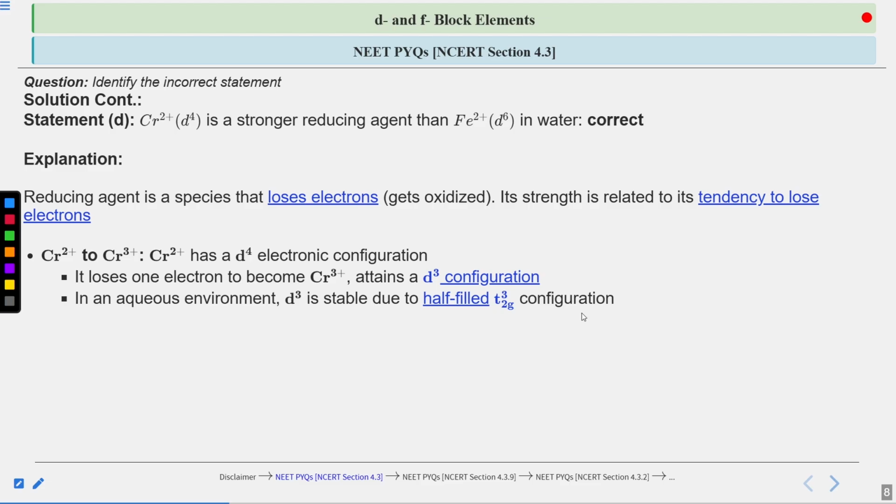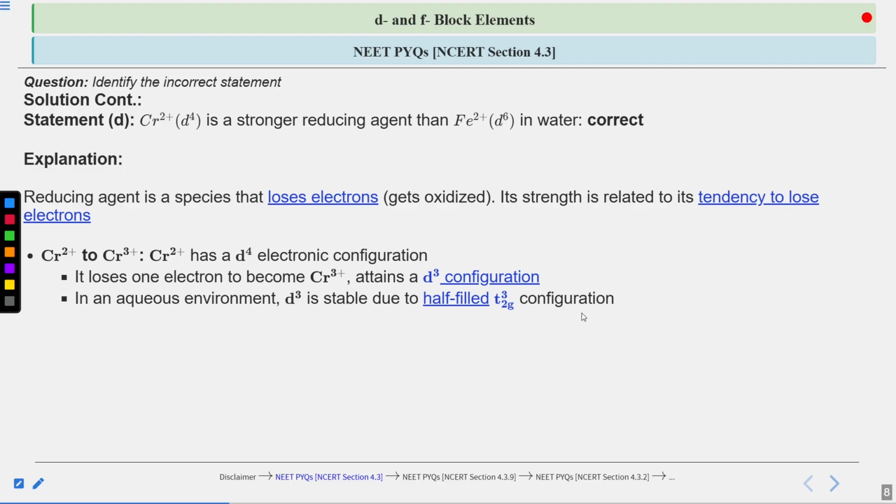So t2g3 is the configuration attained by the d electrons when the d-d transition happens between the two different energy levels, eg and t2g. Eg is the upper one, t2g is the lower one, and t2g has three energy spaces provided for the filling of the d electrons after the d-d transitions.